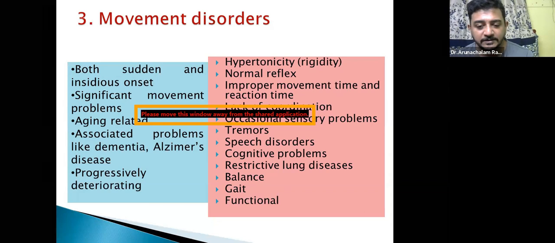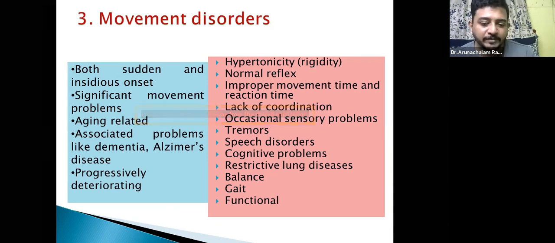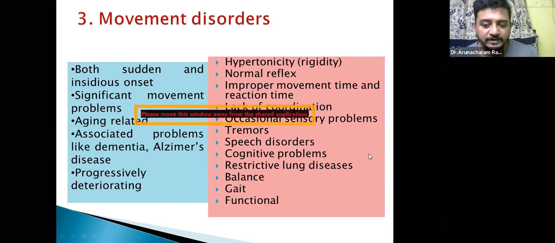Then you have memory. We saw that there is a good amount of memory storage in the basal ganglia for movement memory. So there will be a problem with memory, which results in some cognitive problem. Here also restrictive type of lung disease can be there because of the rigidity of the respiratory muscles, balance disorder, festinating gait, or ataxic gait can be present, and functional loss will be more, and it will be progressive, and it is going to be tough for the therapist to manage. Got it?